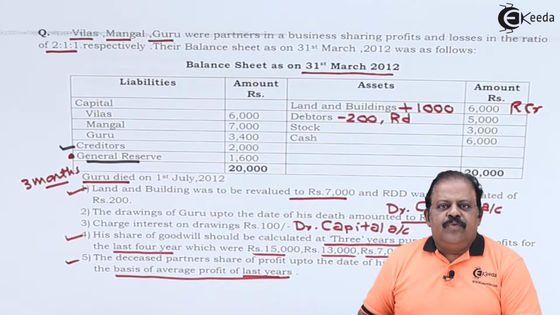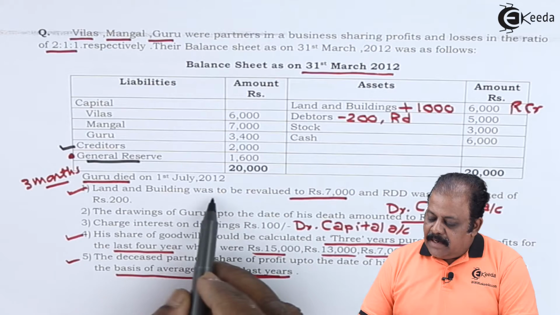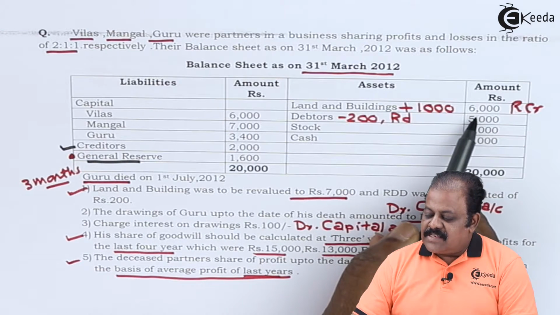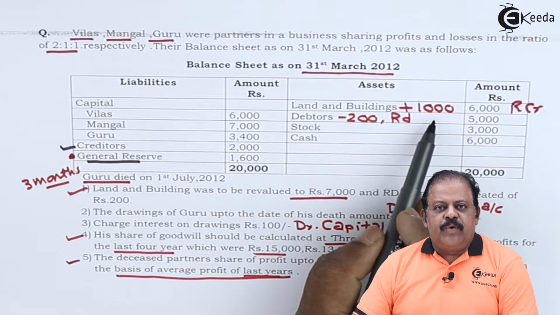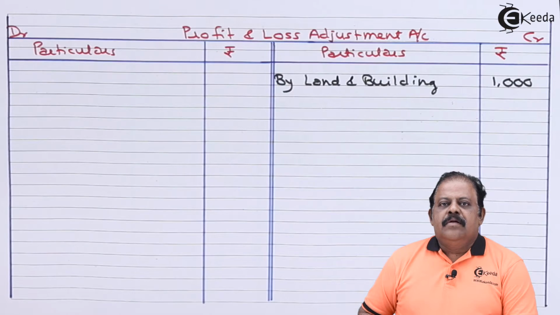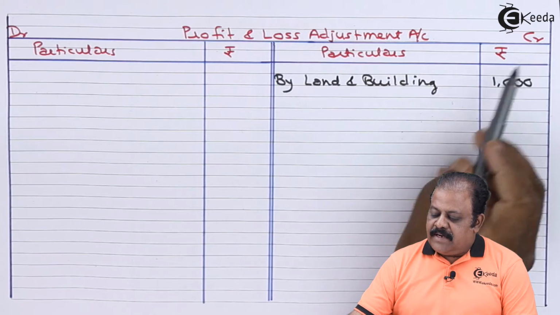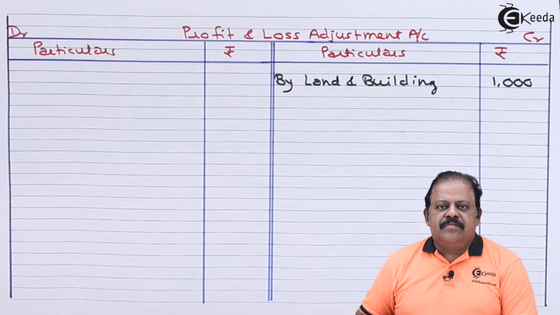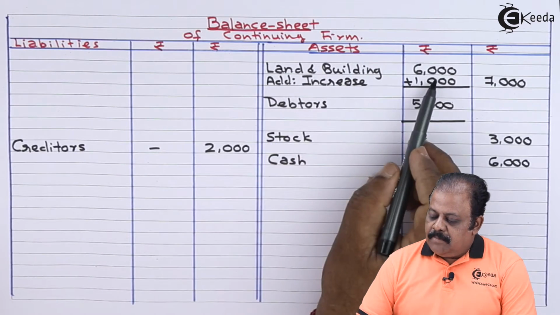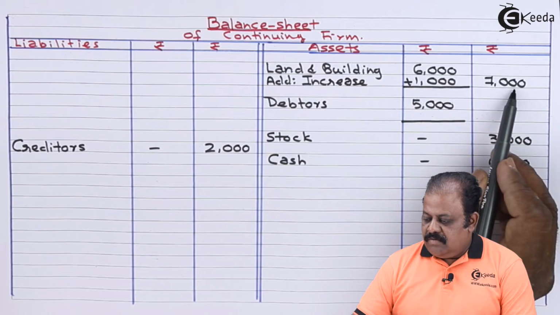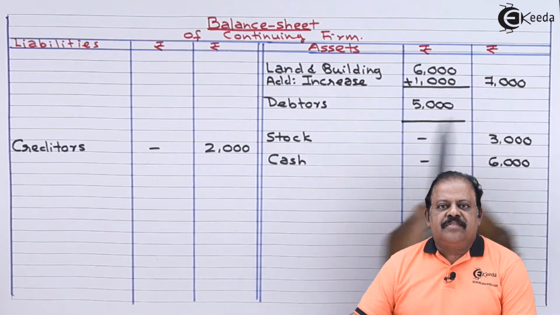Let us continue with adjustments. Land and building revalued at 7,000. If the value is given 6,000, we have to add 1,000 to it. Another effect will be profit and loss adjustment account credit side. Profit and loss adjustment account credit side, by land and building 1,000. Asset side, land and building 6,000, add increase 1,000, value now 7,000.